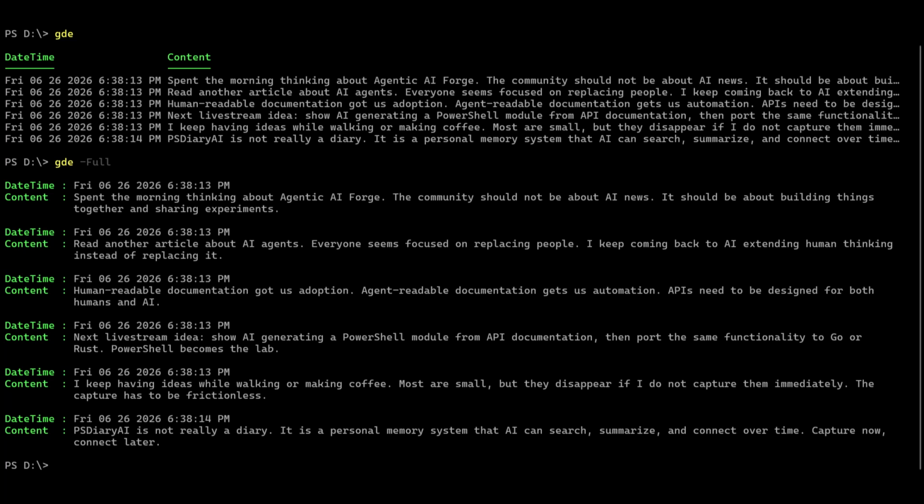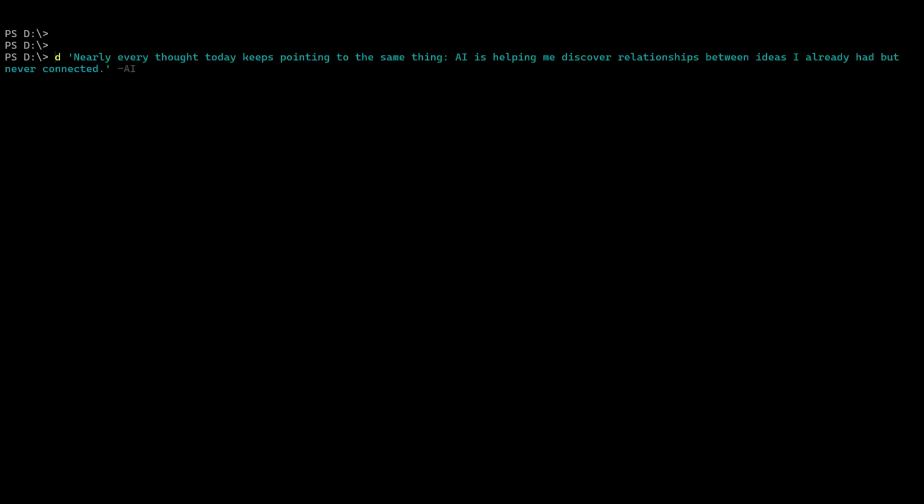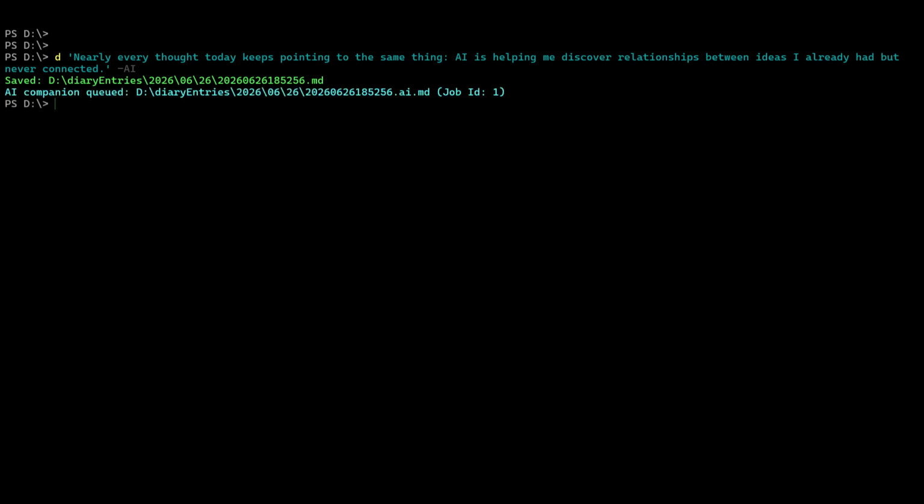So now let's capture one more idea. We'll capture this and let's see what happens. This does two things. First, it immediately saves my diary entry. Then it starts an AI job in the background. That job reads today's entries that you saw before, looks for themes, connects related ideas, and creates a companion markdown file.